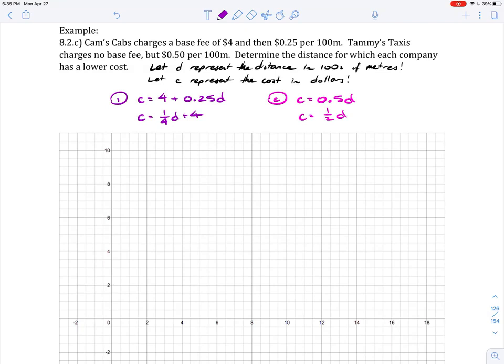Here I go. I'm going to go with purple. Cost is 4 plus, what am I? Oh yeah, 1/4. Up 1 over 4.